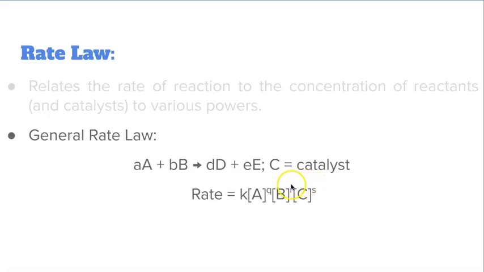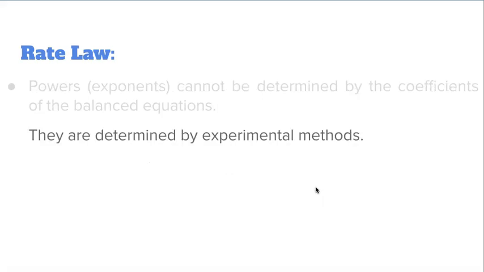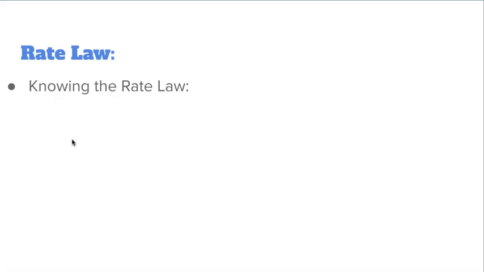So these letters, the Q and the R and the S, have to be determined experimentally. The powers or the exponents are determined by experimental data, which we'll get into later on in this unit. Right now we're just doing an intro to how to write a rate law and what all the variables represent.